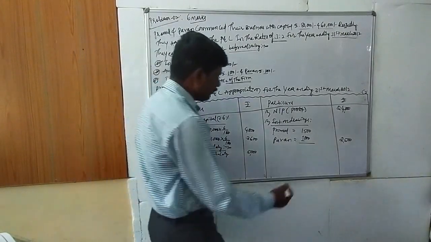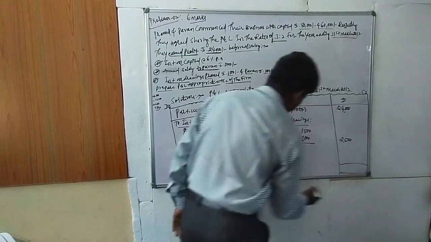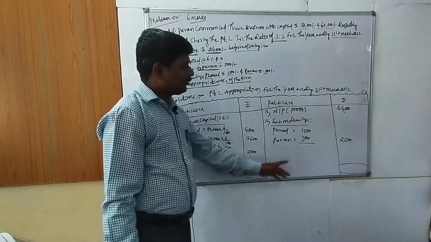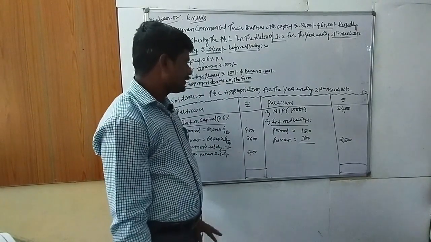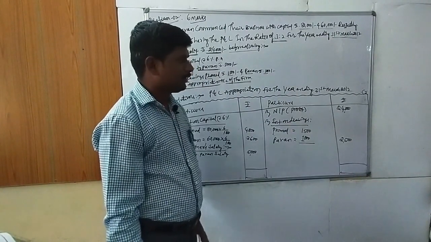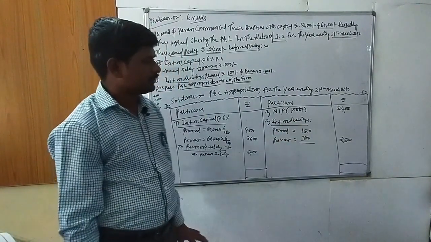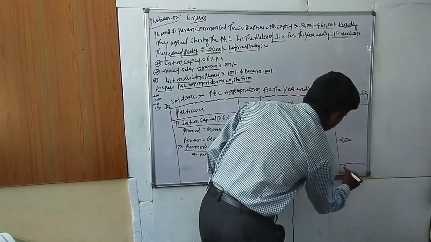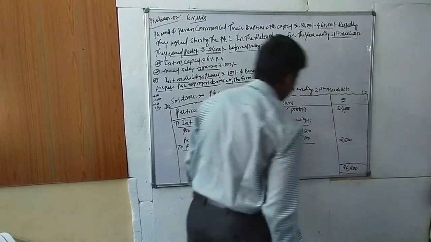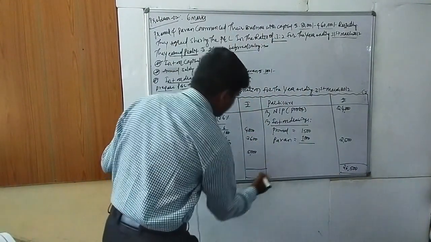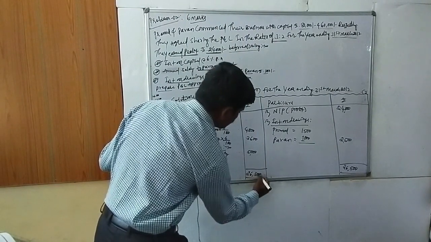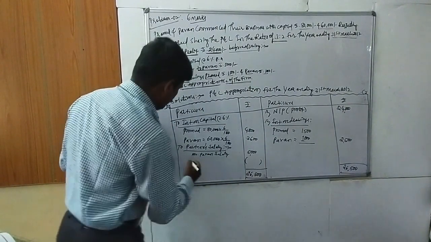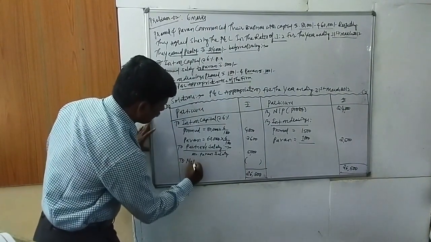So close the balance of both sides. Where the value increases, that is the credit side, because 24,000 plus 2,500 is there. So the total is 26,500. The same 26,500 is on the debit side also.